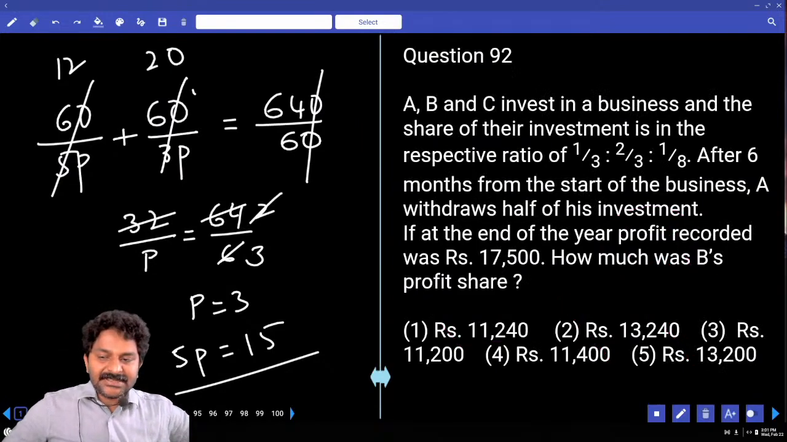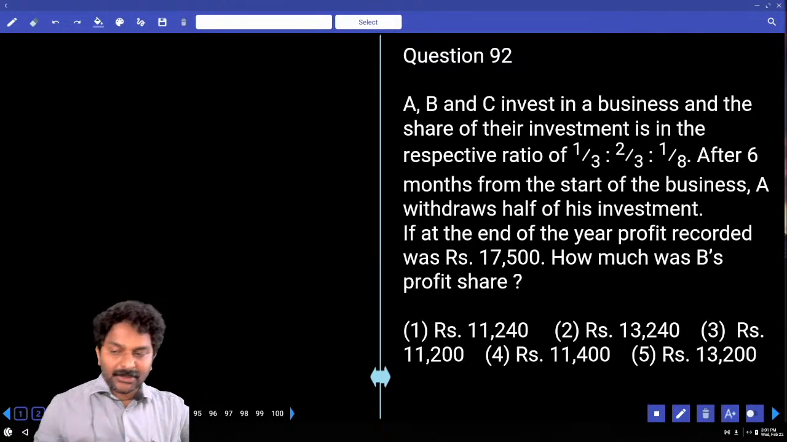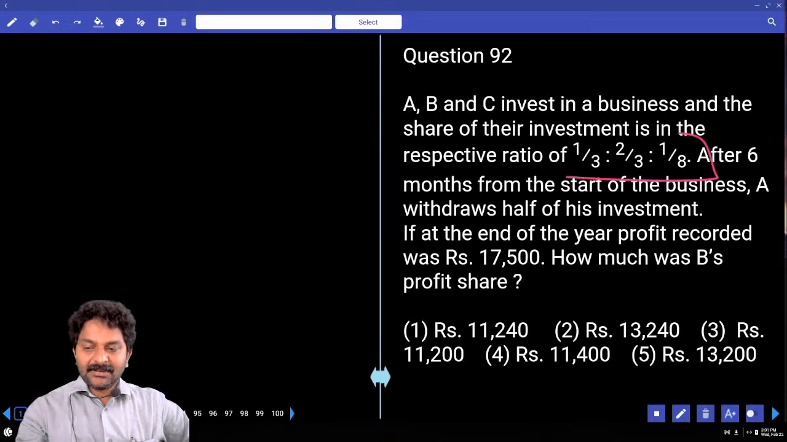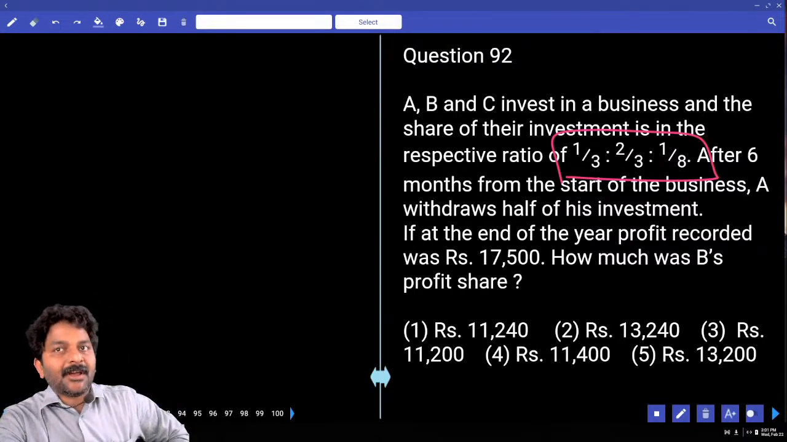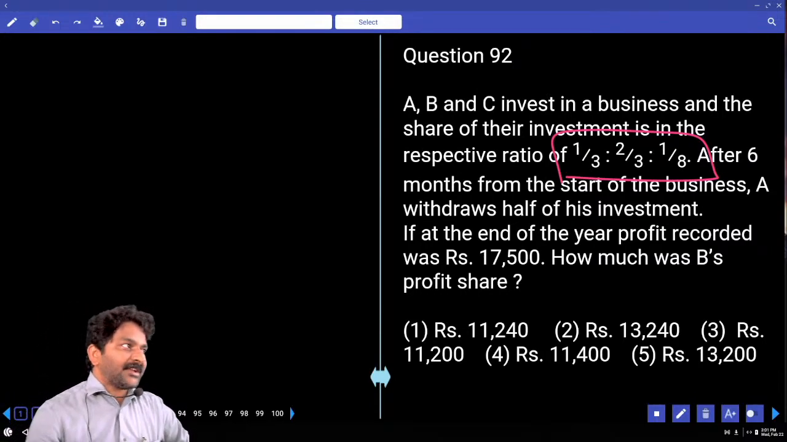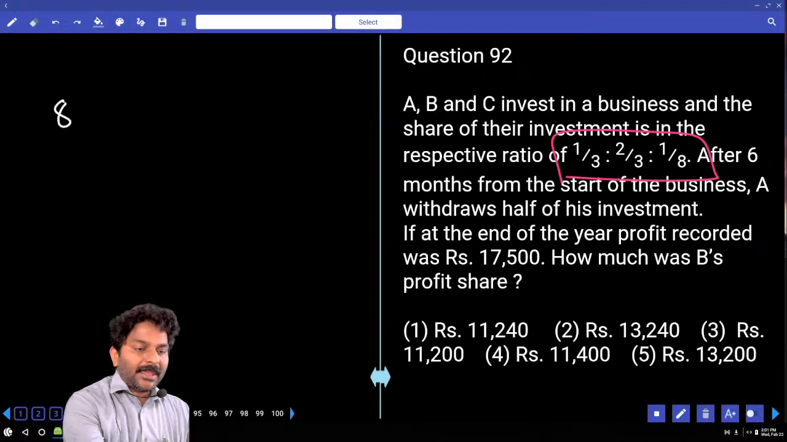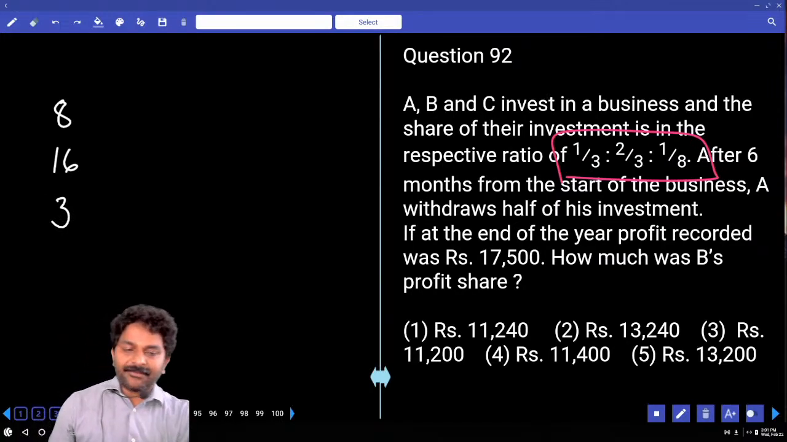A, B, C invest in a business and the shares of their investment is in the respective ratio 1 by 3, 2 by 3, 1 by 8. So, to convert fraction into integer, you have to multiply it with LCM of the denominators. How much is LCM? 24. Multiply every fraction with 24. 8, 16, 3. After 6 months from the start of the business, A withdraws half of his money.